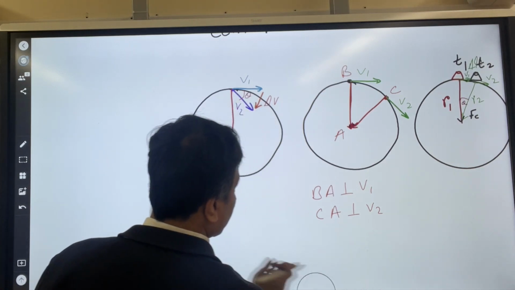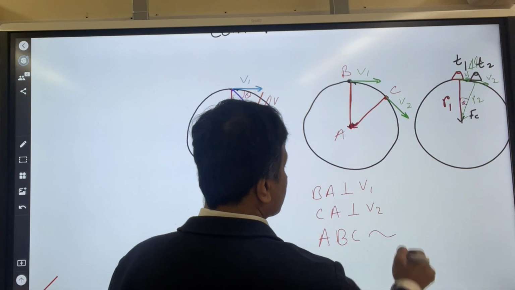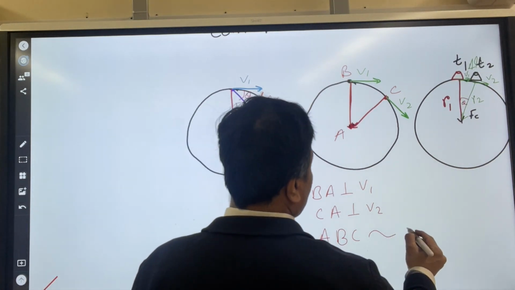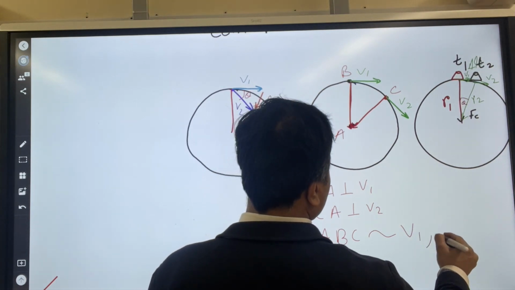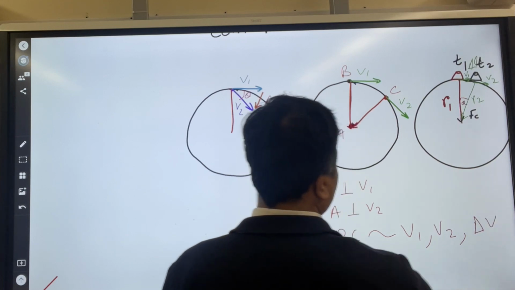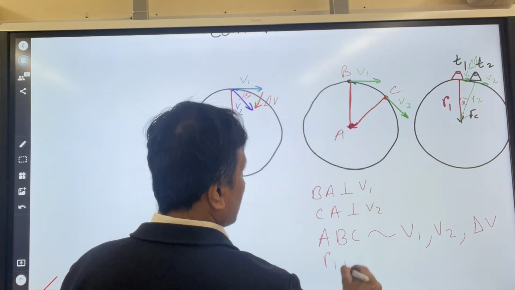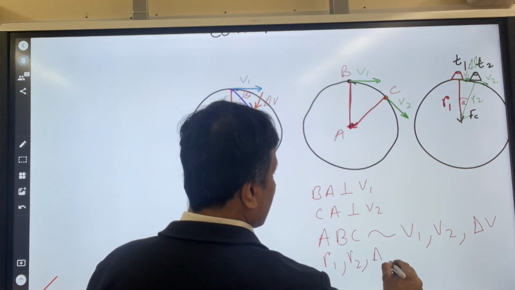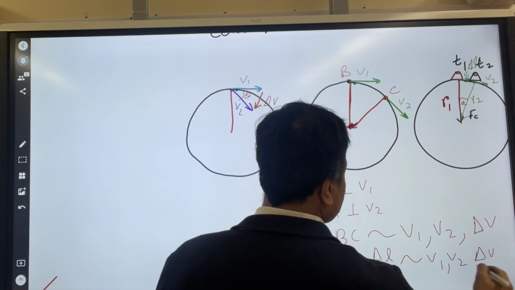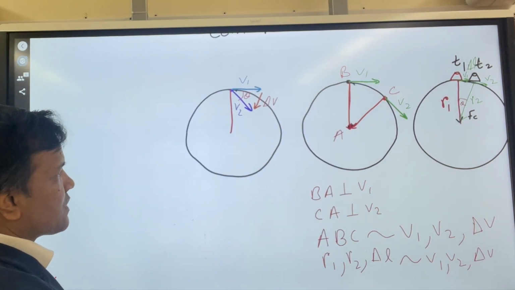If this is the case, then ABC is similar to V1, V2, and of course delta V. So ABC can be replaced by R1, R2, and delta L, which is similar to V1, V2, and delta V. These are the similar triangles you can make.